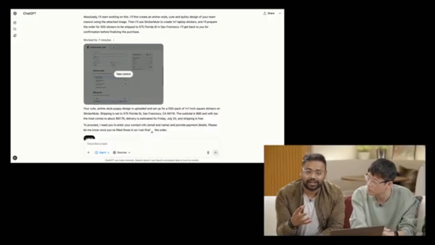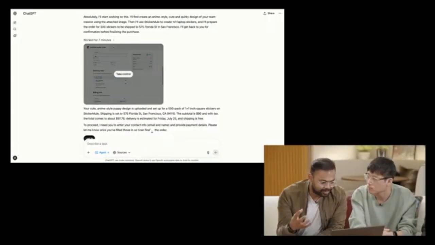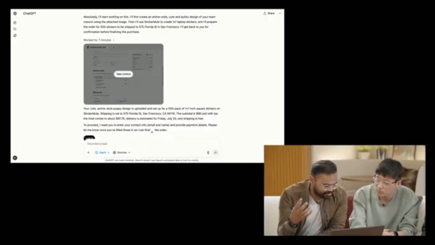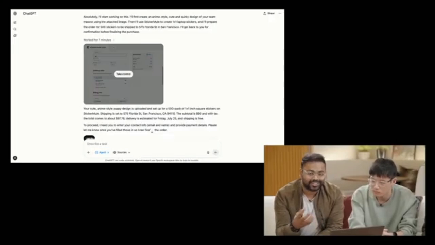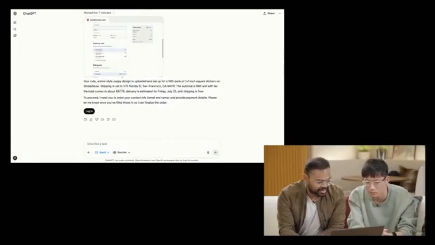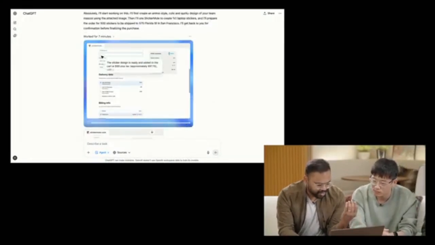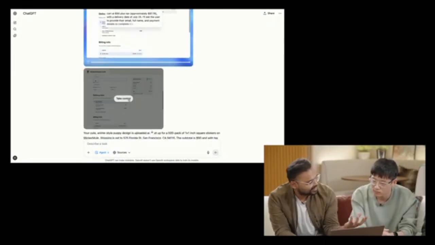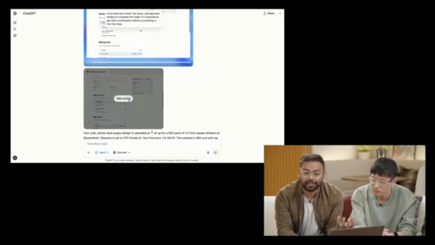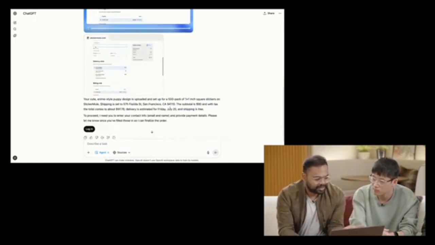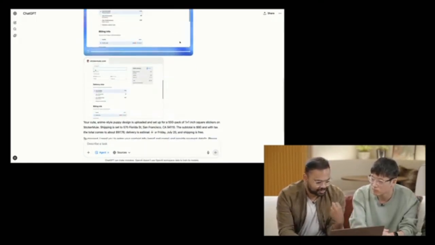This is the end result. It took about 7 minutes, and highly likely it figured out everything. We'll go back and look at the trajectory and see how it did. But at the end result, it looks like it's added to the cart. This is the subtotal. I can just go ahead and look at it and then figure out. I can just take over at this point, as Casey said, to enter my credit card information and place the order really quickly. The model is asking for confirmations, etc., as it's supposed to do.